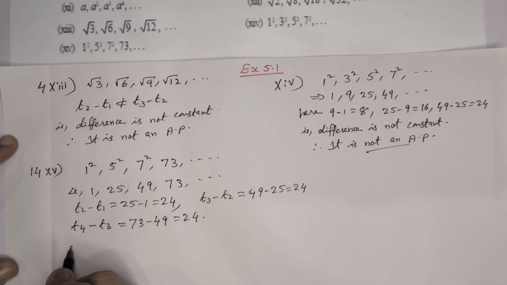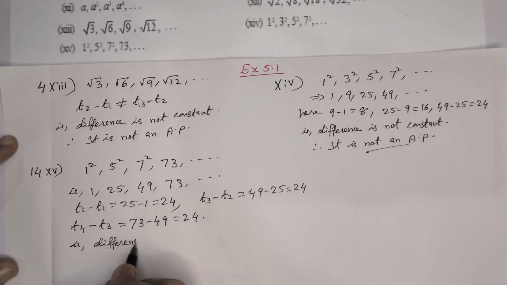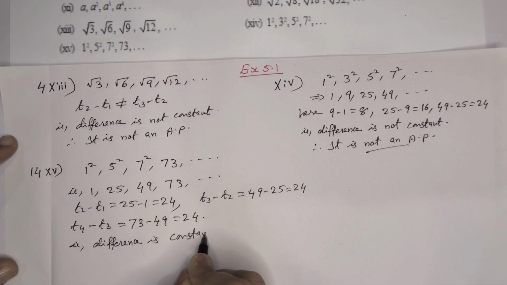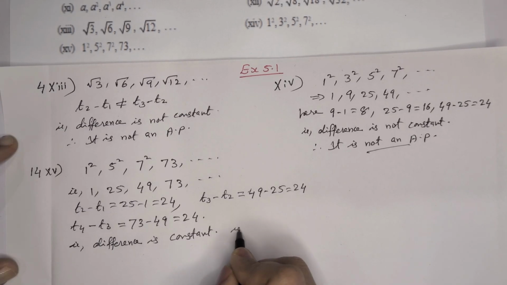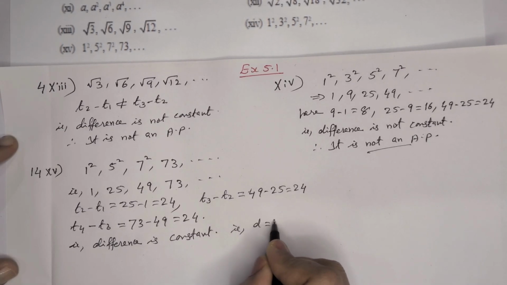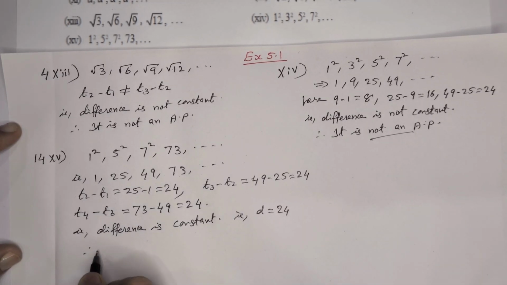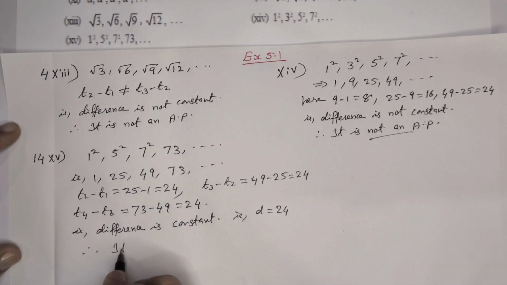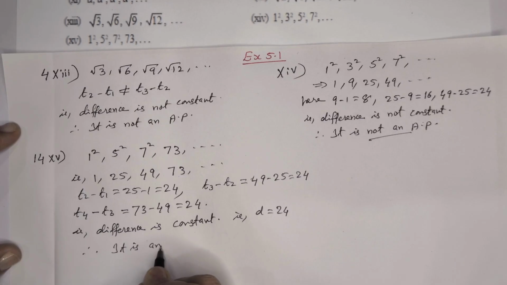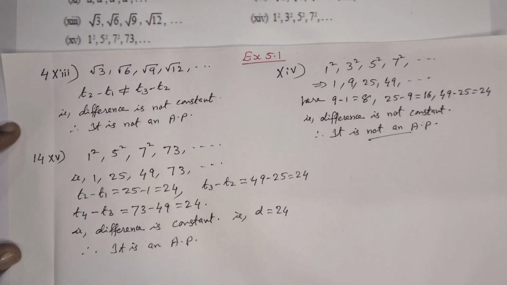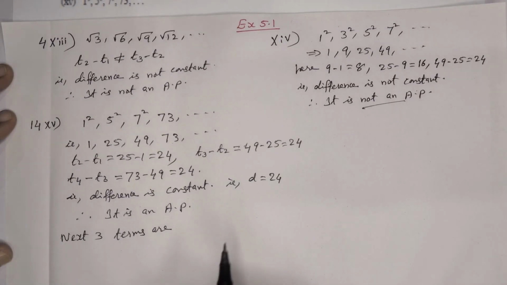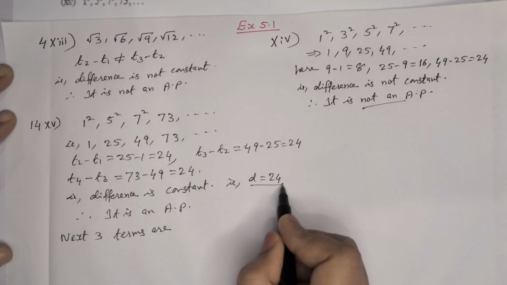So we can write that the difference is constant. That means here D is equal to 24. Therefore it is an AP, with a common difference 24.